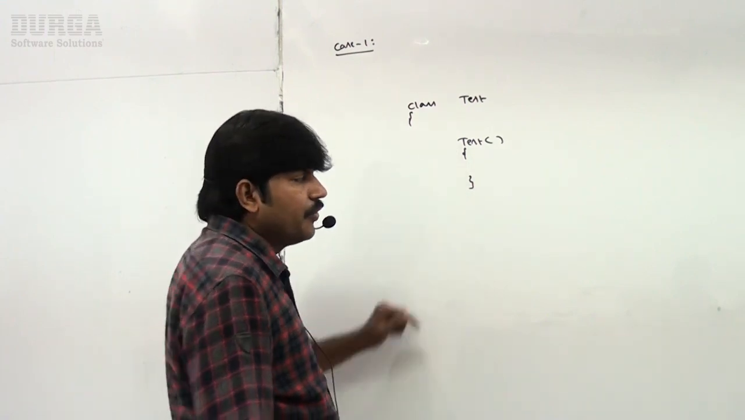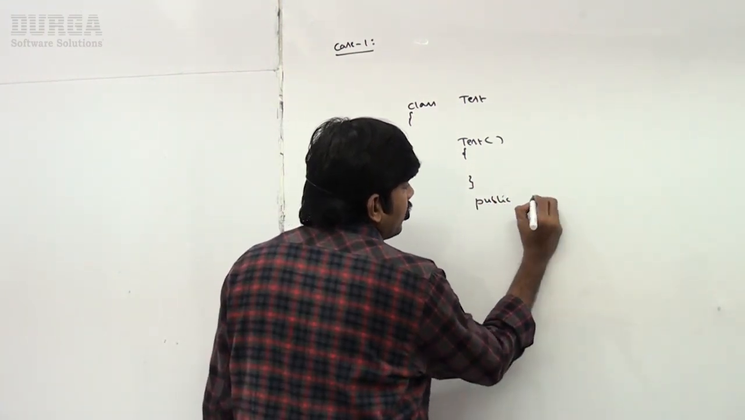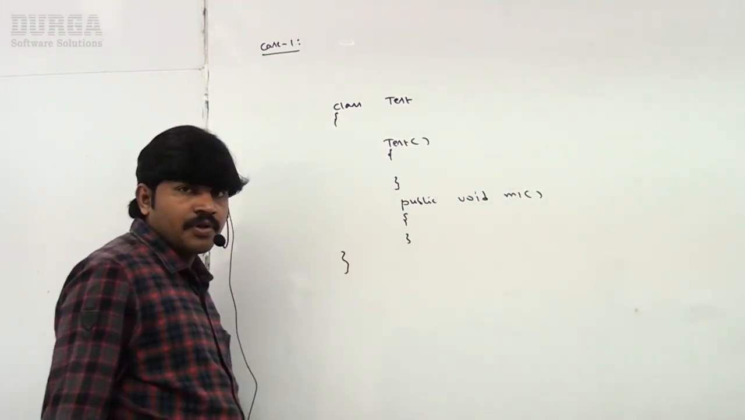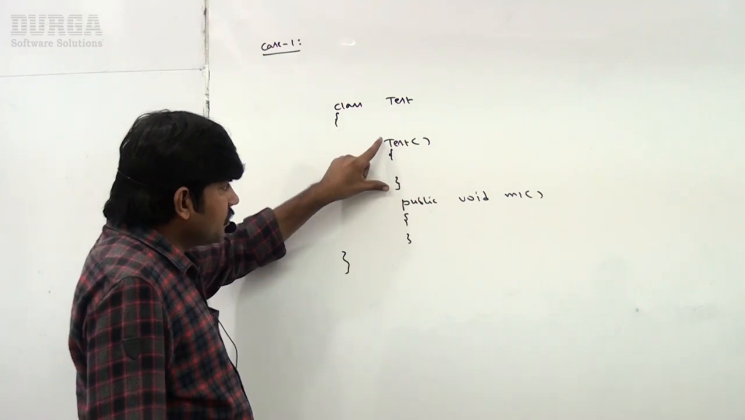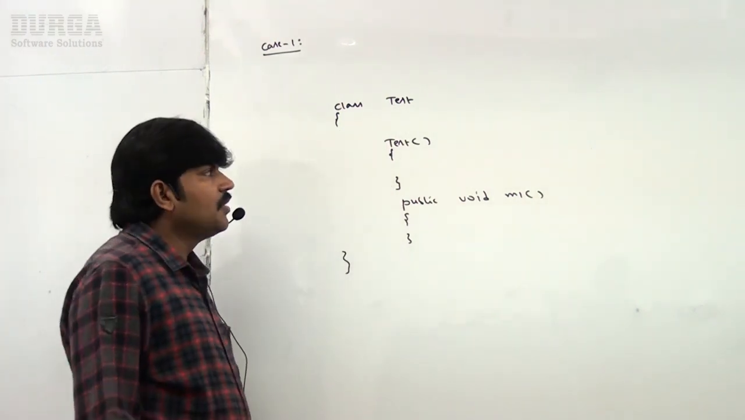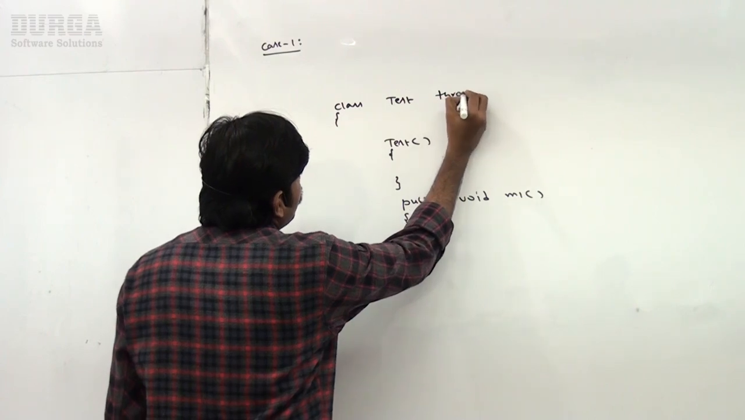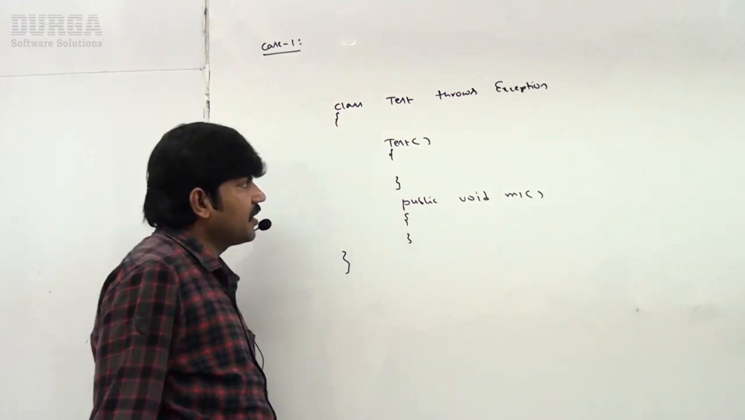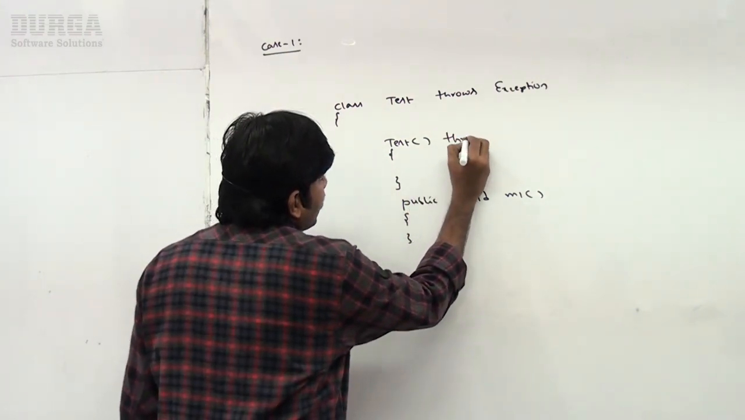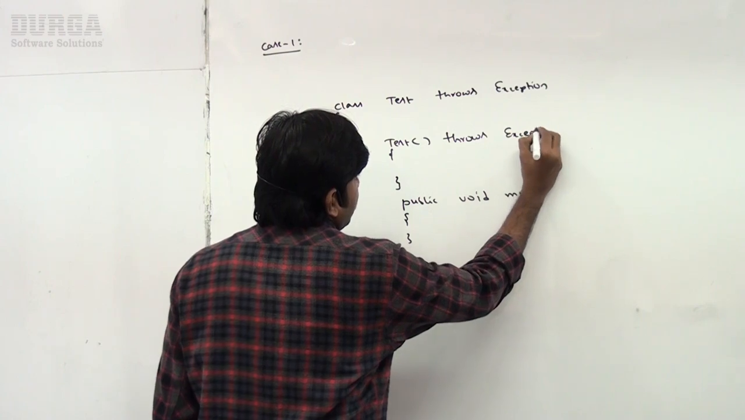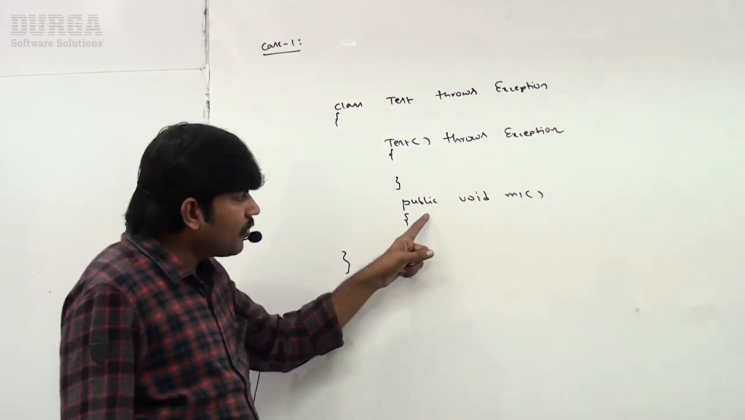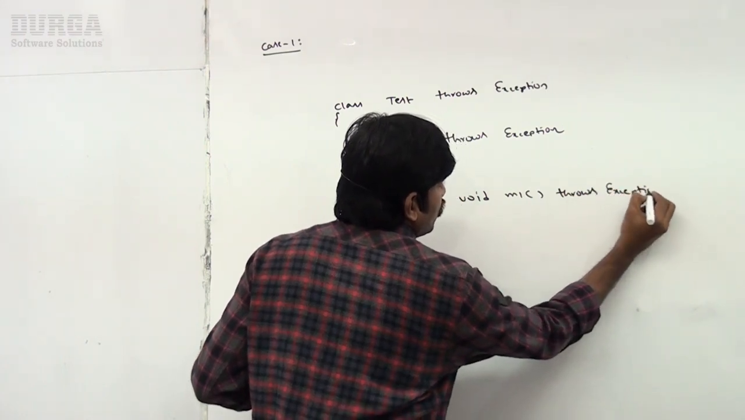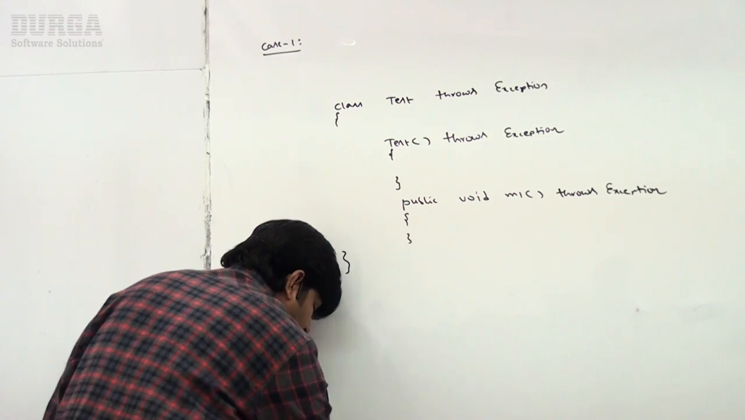Constructor. Okay. Next, public void m1 is there. Here the Test constructor and the method are there. Now I'm taking throws Exception for the class, at class level. Next, constructor throws Exception. Next, public void m1 throws Exception. Like this I'm taking. Exception is a checked exception only, don't worry.